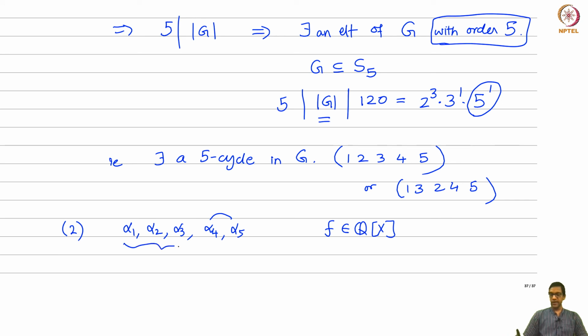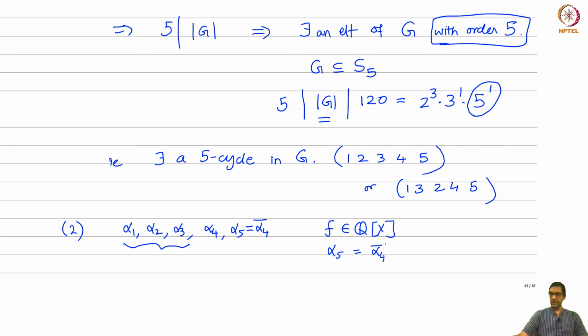Here these 3 are already real, and the other 2, which are not real, must be conjugates of each other. So alpha 5 must be the complex conjugate of alpha 4.